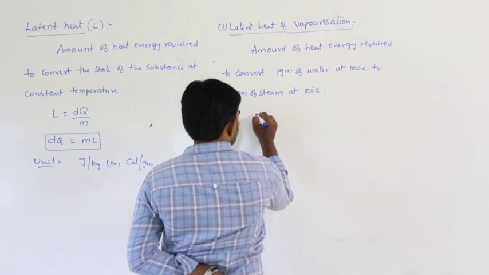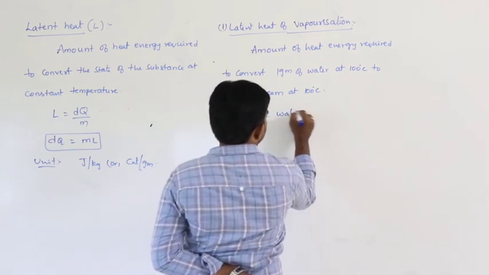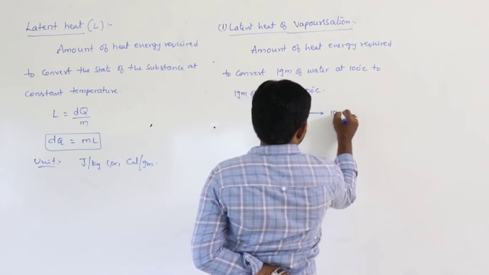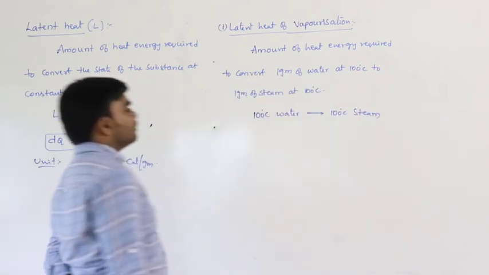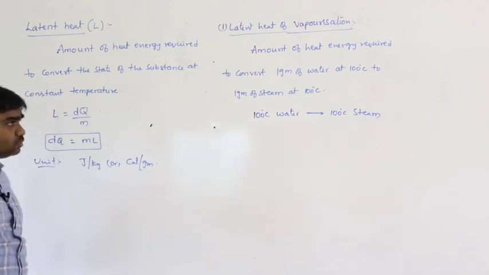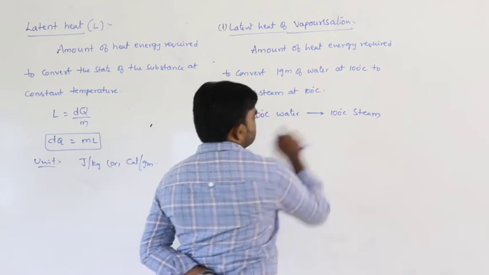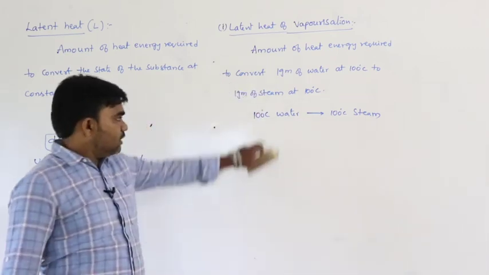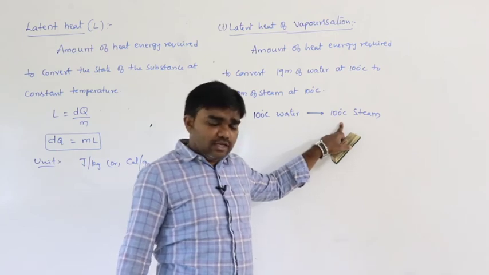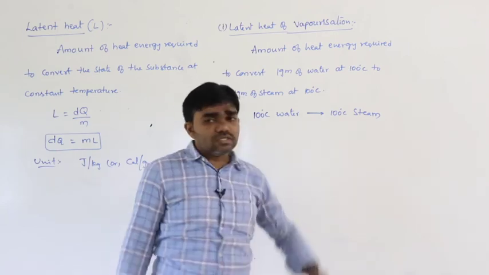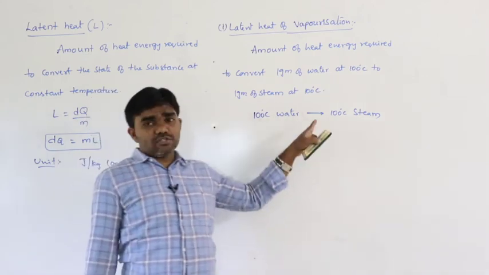So, that is 100 degrees Celsius of water to 100 degrees Celsius of steam. So, temperature remains constant. What is the temperature here? 100 degrees Celsius. What is the temperature here? 100 degrees Celsius. In both the situations, temperature remains constant, but the state of the substance changes.